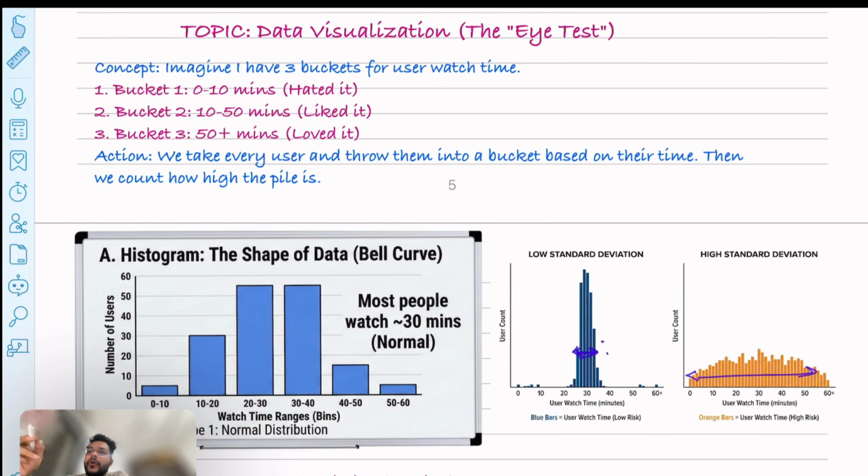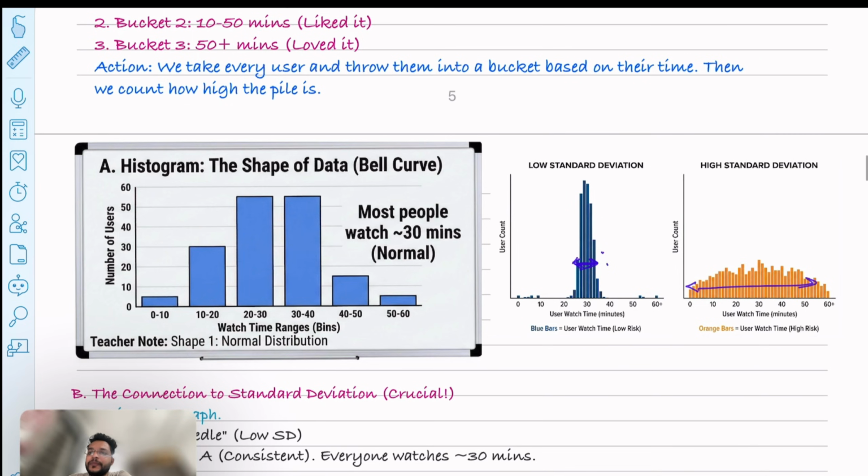In bucket one there will be users who watch the show for 0 to 10 minutes. In bucket two, users who watch for 10 to 50 minutes. And in bucket three, users who watch for 50 plus minutes. So we take every user and throw them into a bucket.